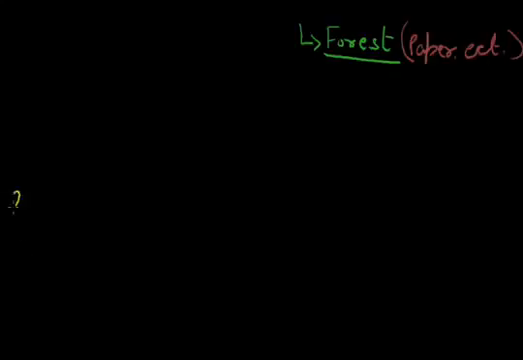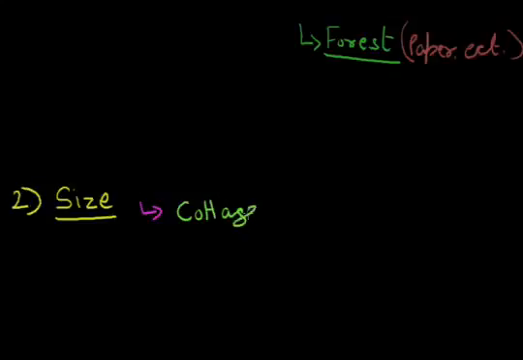Now the second classification is the classification on the basis of size. On the basis of size, we can classify industries. First is the cottage based industries, which we also call the household industries,